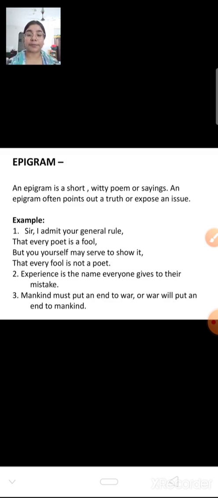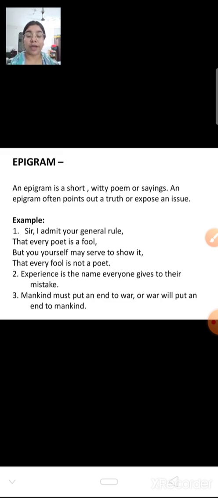Now the last one is a statement made by the 35th president of the United States, John F. Kennedy. He says that mankind must put an end to war, or war will put an end to mankind. Now a person has stated something simple, but it has exposed a very big truth, that if human beings will not stop war, then war will end them one day, and there will be no human being on this earth. So a big message is given through a certain usage of words, that is known as epigram.